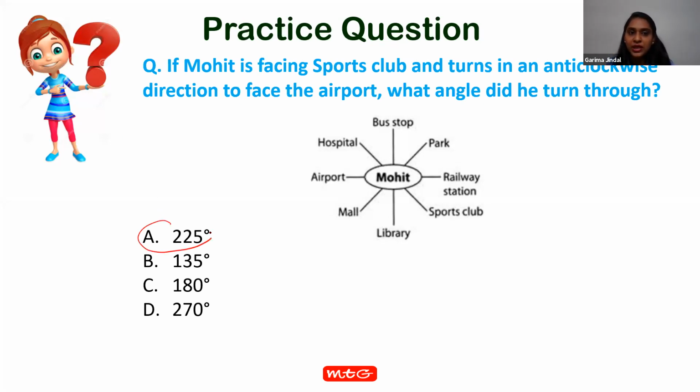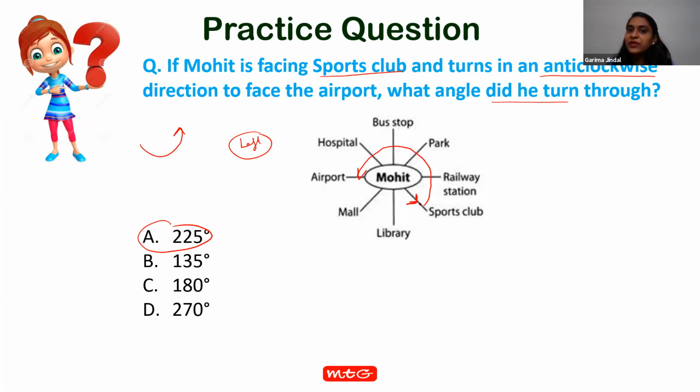That means option A. Now see how. Mohit is facing sports club. That means this is Mohit's current location. He is facing towards sports club and turns in an anti-clockwise direction. Now anti-clockwise direction means left, like this. Now he moved like this and faced the airport. Now what angle did he turn?